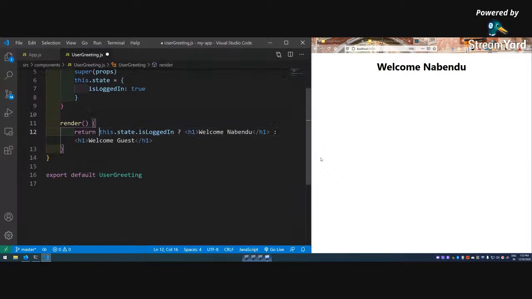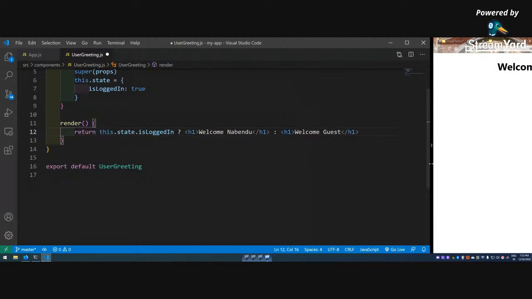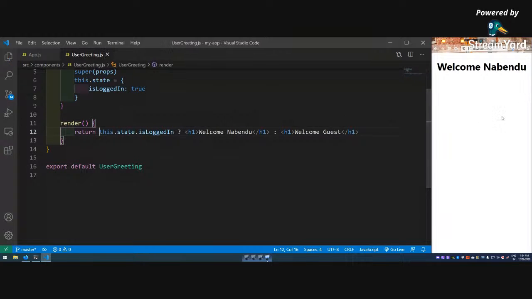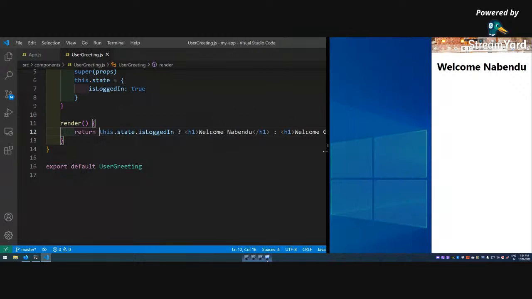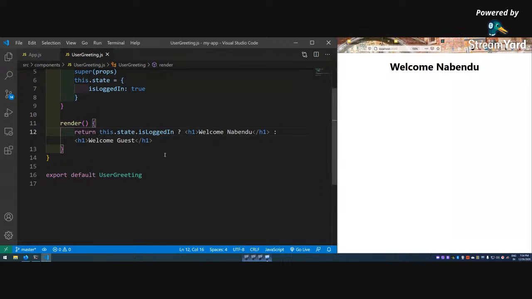So you can think of it like this: welcome Nabendu, or welcome guest. We have to return something anyways. So if this is true, this will return, or if it is false, this will return. Let me save it, and welcome Nabendu is being shown, and let me again make it false, and welcome guest will be shown.